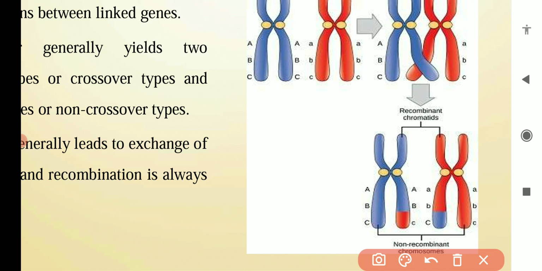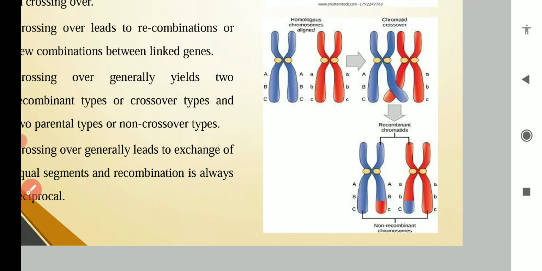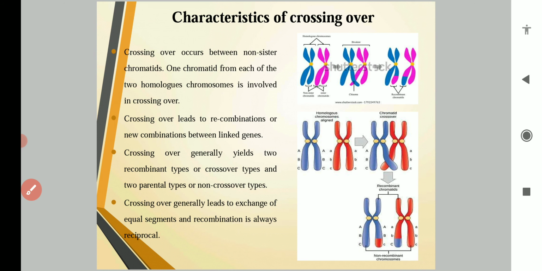And this process is reciprocal: this segment will come from this chromosome and this segment will come from this chromosome. So from both chromosomes, the same length of segment will go to the other chromosome. Okay, so these are several characteristics of crossing over.